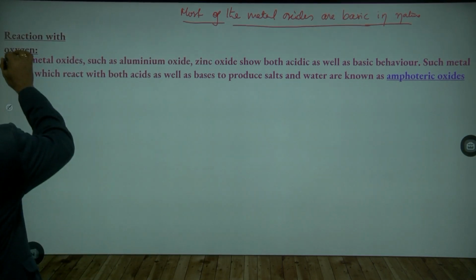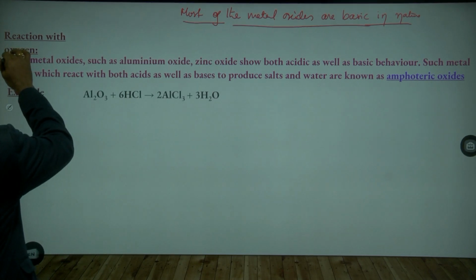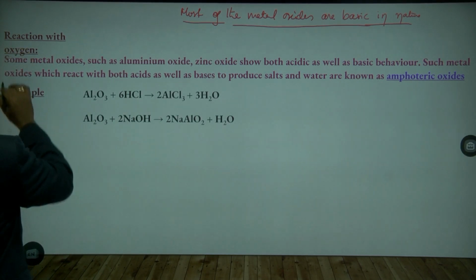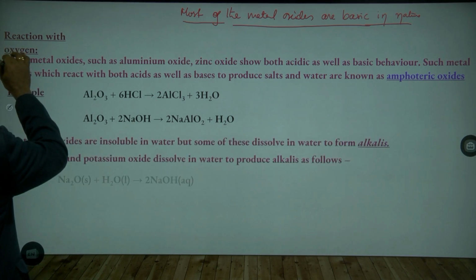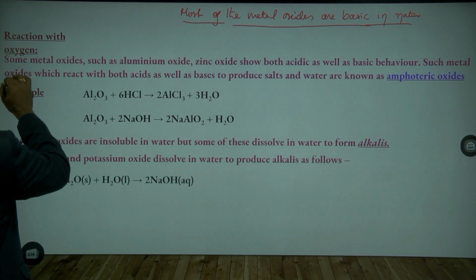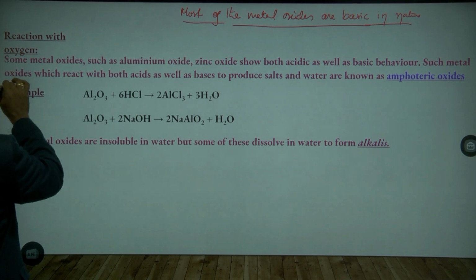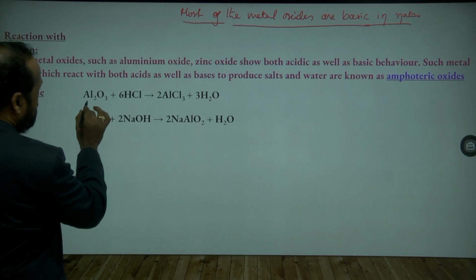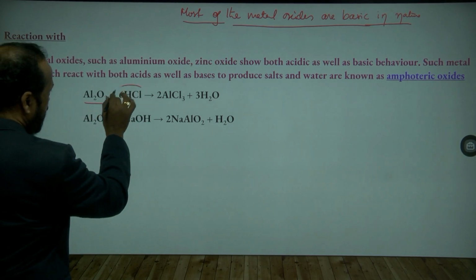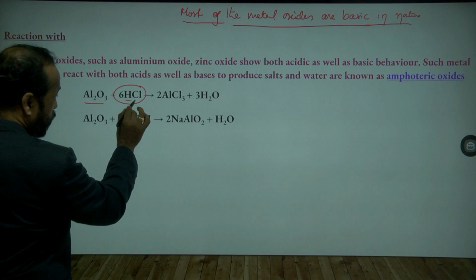So how can we say that they are amphoteric oxides? By showing that they can react with the acid and also with the base. Here this aluminium oxide is reacting with the acid, hydrochloric acid, HCl.